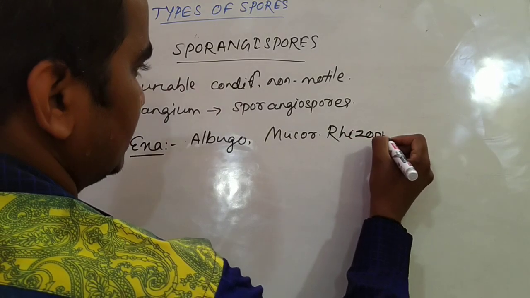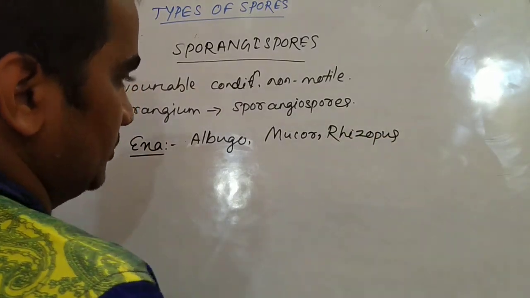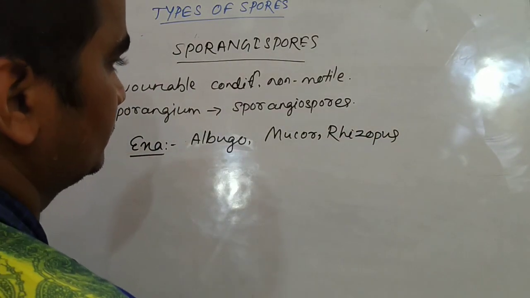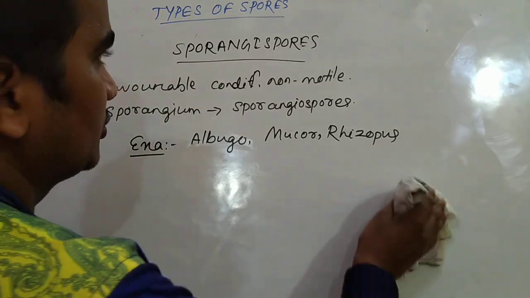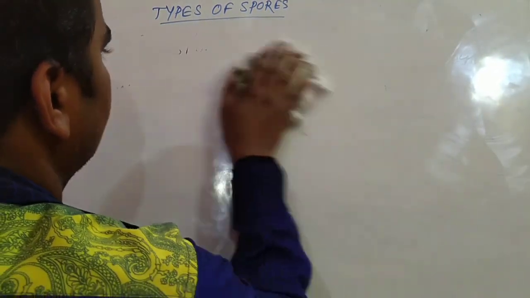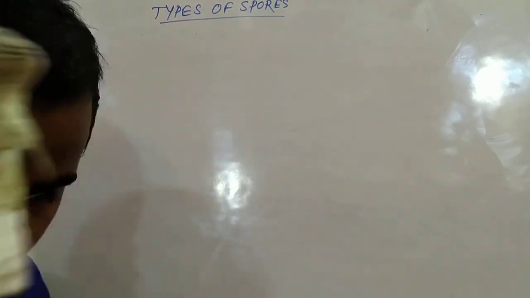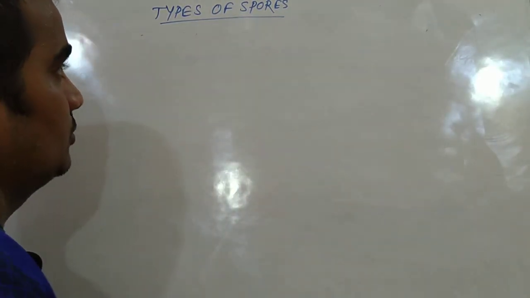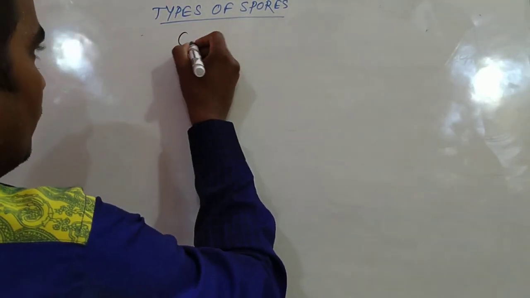Rhizopus is another example of an organism which reproduces by sporangiospores. Then our next spore is conidia.